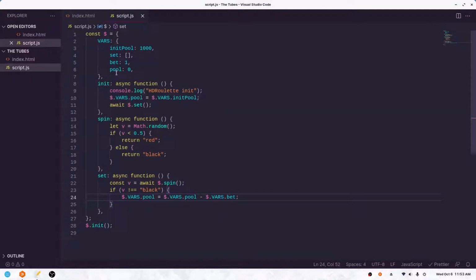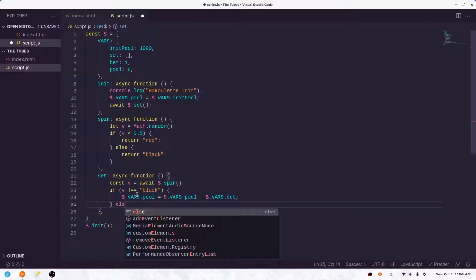So this will subtract the current bet from the pool. If our pool is 1,000, because remember we set the default here, and we lose this spin, we'll subtract 1 from 1,000, leaving us with 999. So that's what we do if we lose.